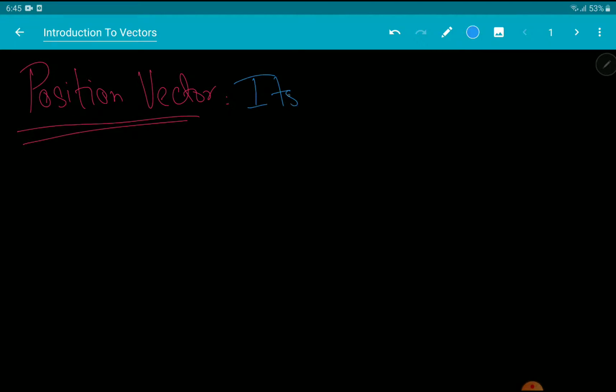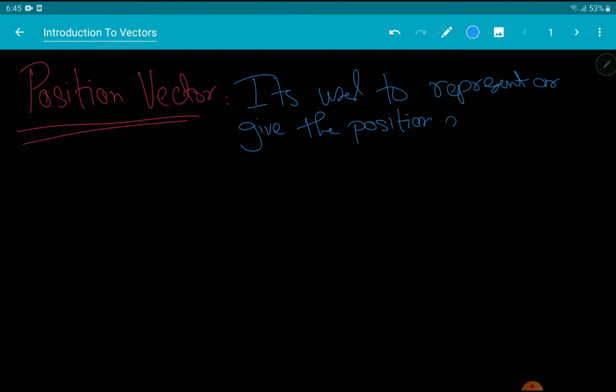It's used to represent or give the position of a point in space.